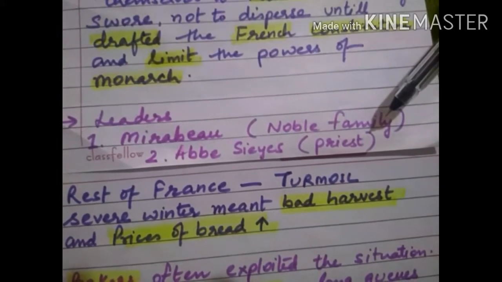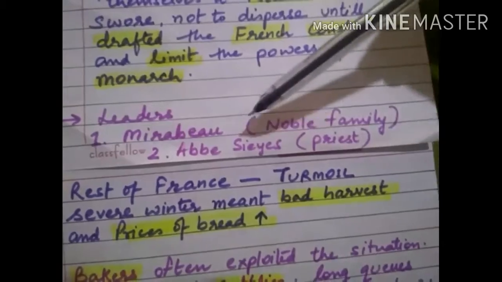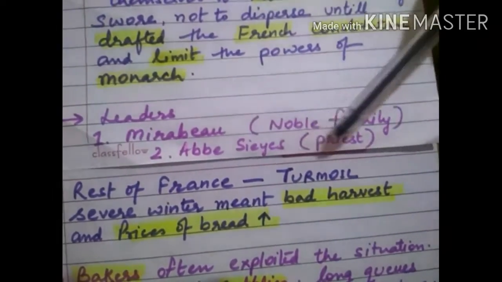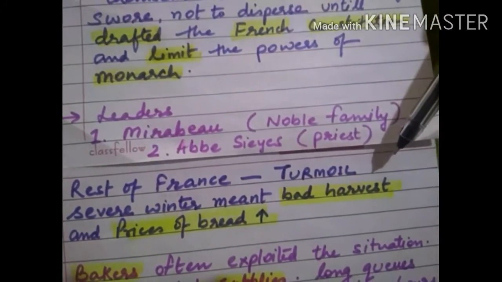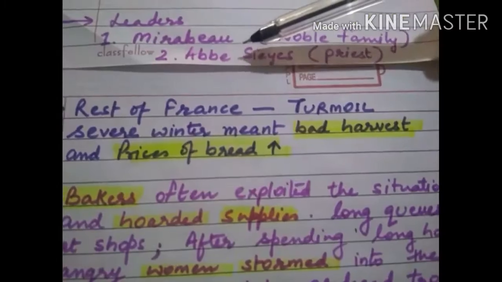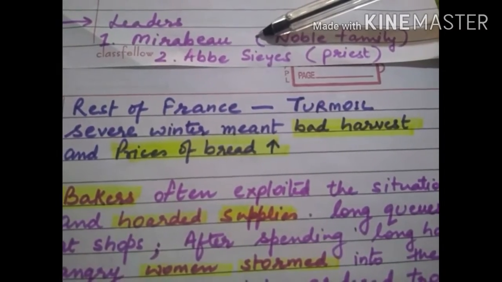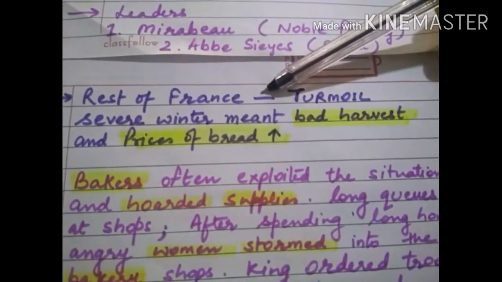So he gave so many powerful speeches to the crowd at the grounds of Versailles. And the second leader was Abbé Sieyès, who was originally a priest and wrote very influential pamphlets called What is the Third Estate?